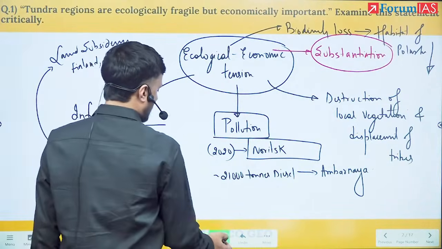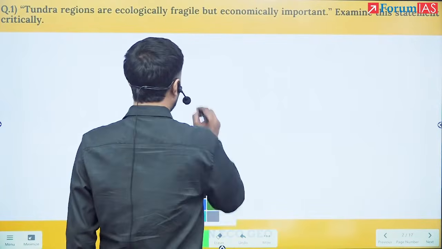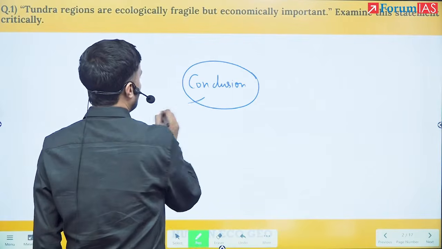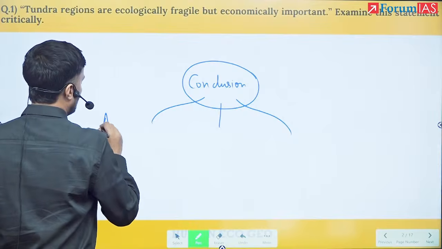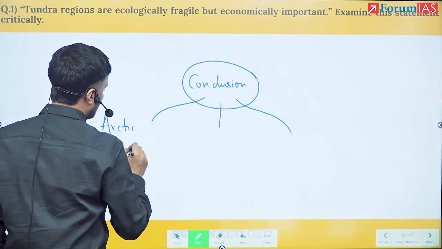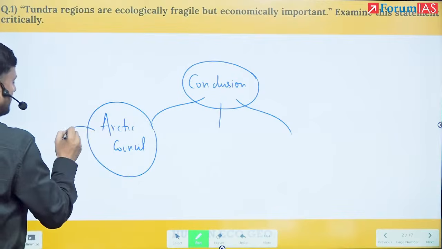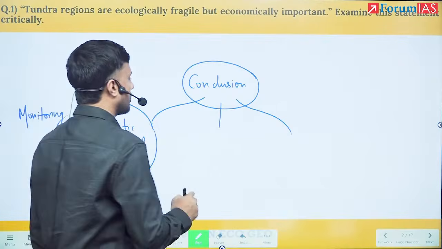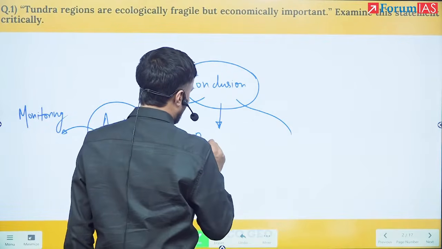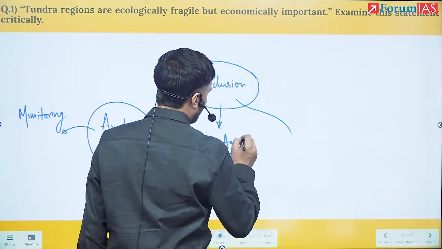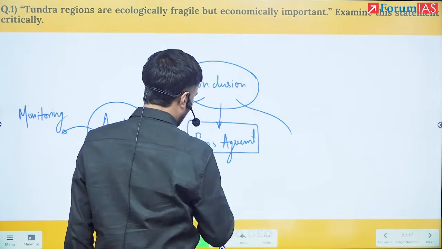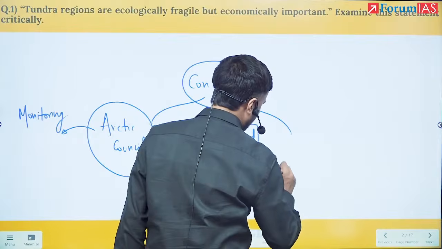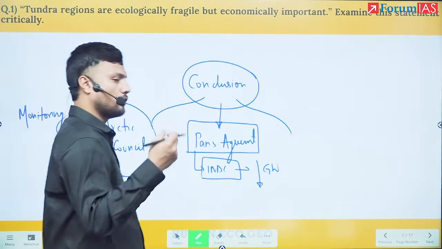So now once I have covered all three demands, I will move to the conclusion. In conclusion, I can talk about three things. One, the monitoring under the Arctic Council needs to be strengthened. Then, the INDCs under the Paris Agreement need to be fulfilled very quickly so as to reduce global warming. And third, I can give a good case study.